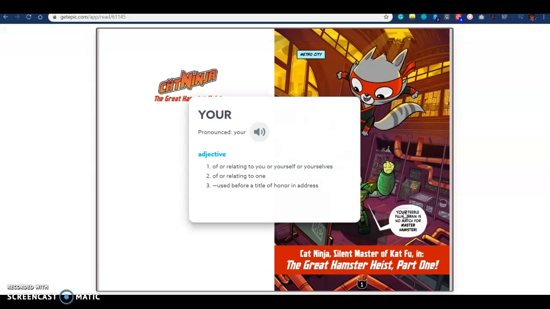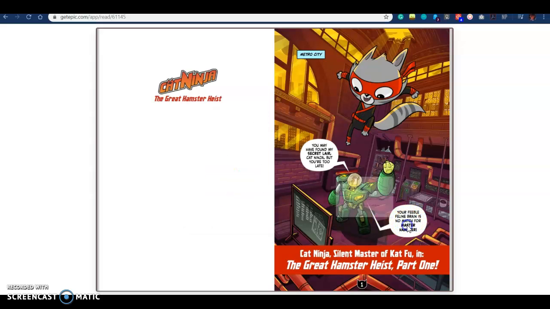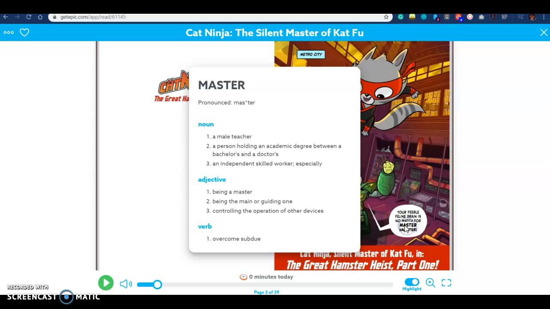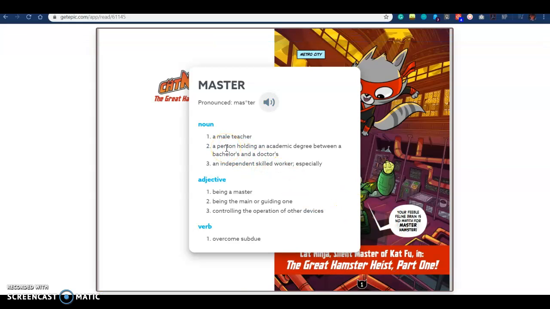If I write down a specific word, you have the word, and it tells you exactly what it is and the definition of that word. Let's say, for example, I want to know the word master. Master, noun, a male teacher, a person holding an academic degree between bachelor's and doctor's, an independent skilled worker especially.